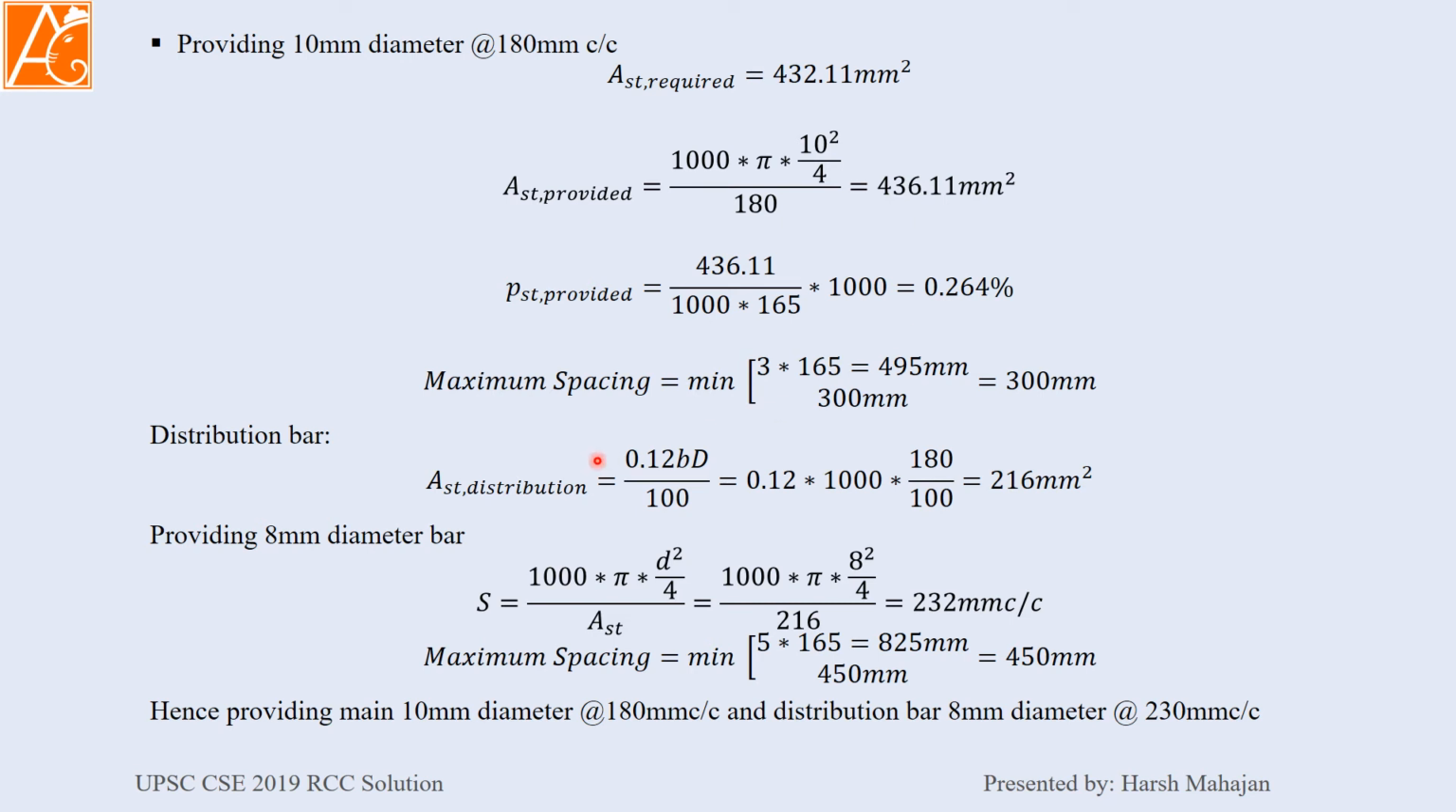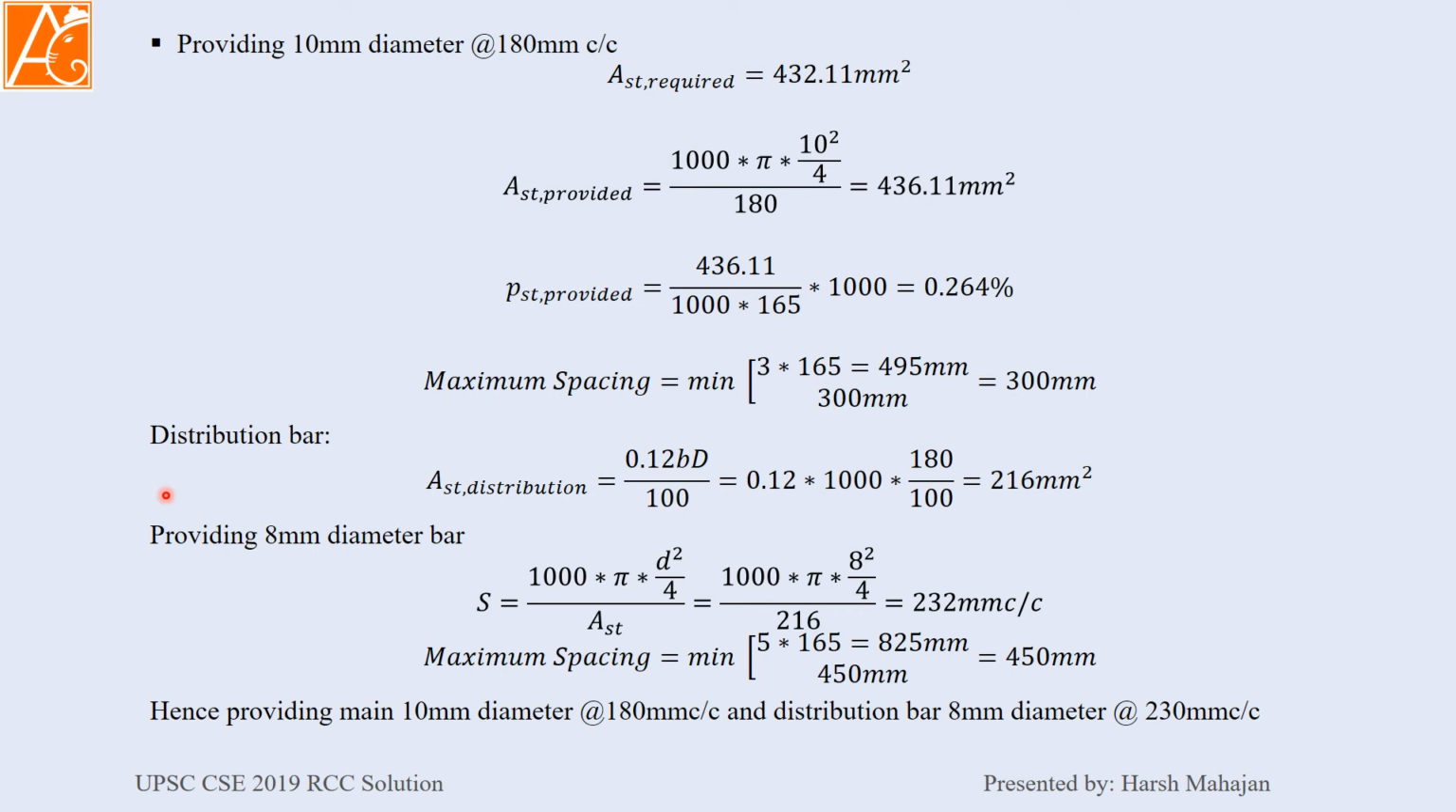Maximum spacing for the main reinforcement bar in the slab should be the minimum of 3 into depth or 300 mm. So 3 into depth is 495, which means our spacing should be less than 300 mm, and we are providing it at 180 mm center to center. That means it is adequate, hence okay.